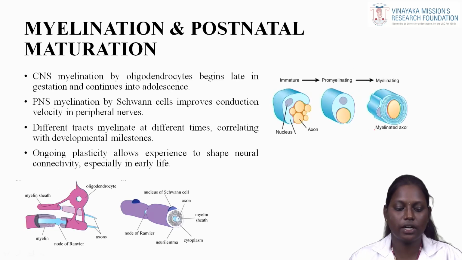Myelination and postnatal maturation. CNS myelination by oligodendrocytes begins late in gestation and continues into adolescence. PNS myelination by Schwann cells improves conduction velocity in peripheral nerves. Different tracts myelinate at different times, correlating with developmental milestones. Ongoing plasticity allows experience to shape neural connectivity, especially in early life.